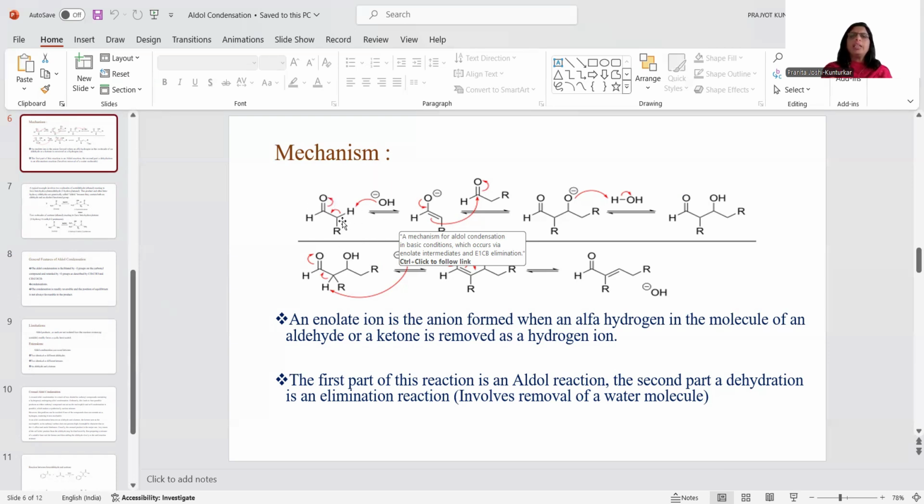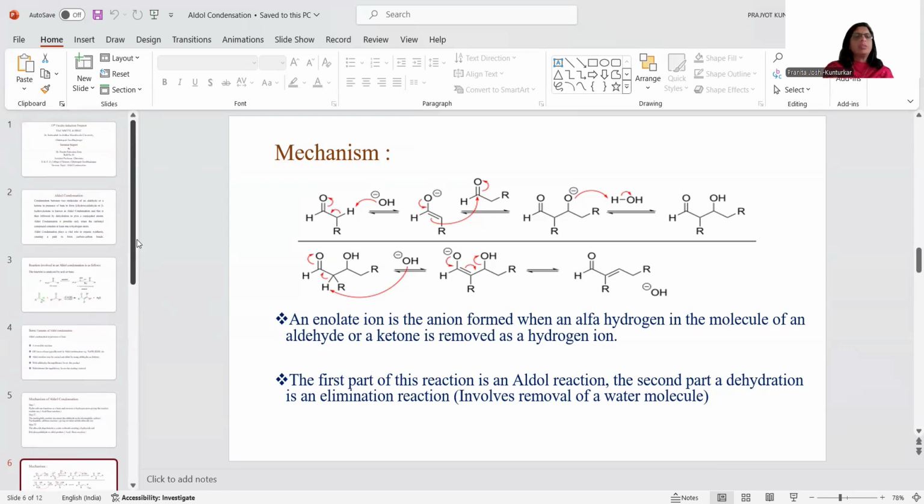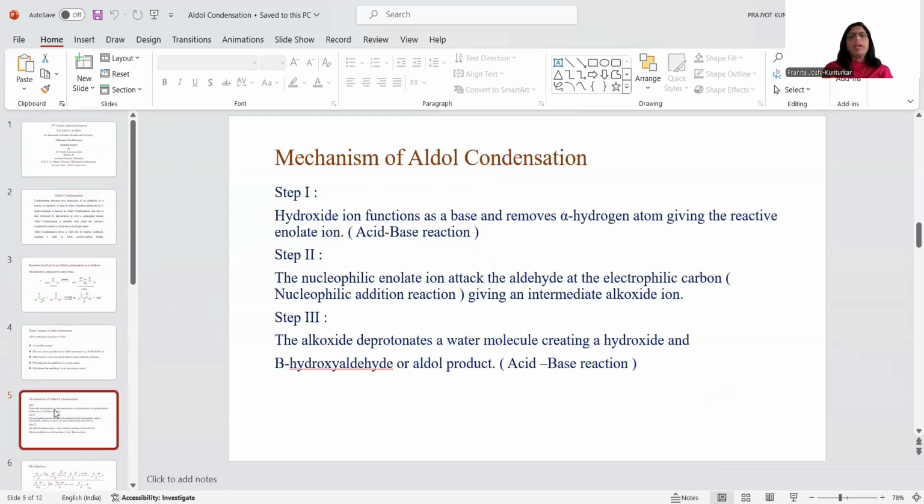Here we are getting a carbanion, and as these electrons are in the carbon, they are transferred in between carbonyl carbon and alpha carbon. We are getting here a double bond in between carbonyl carbon and this adjacent carbon. So this moiety is known as an enolate ion. This is the first step of this reaction. Hydroxide ion functions as a base and removes alpha hydrogen atom, giving the reactive enolate ion. This is the first step of aldol condensation reaction.